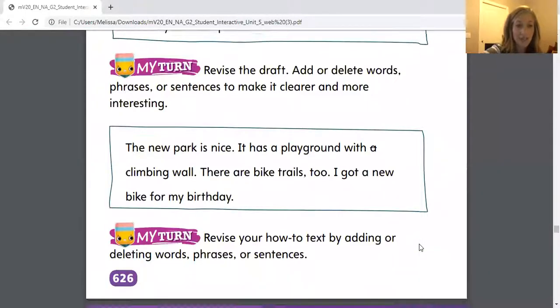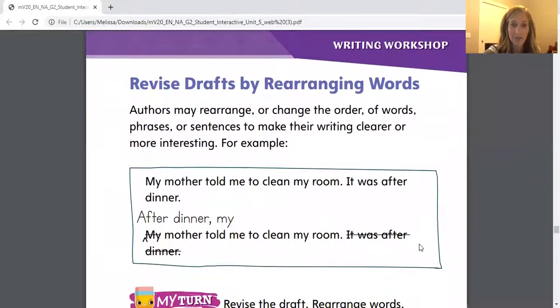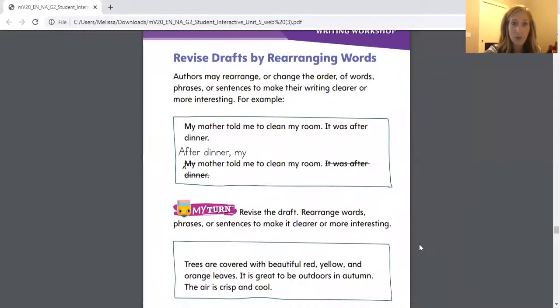All right, we have one more page that we'll be working on. It's the next page in our student interactive. Let's see if I can pull this up for you. All right, we're going to be moving on to page 627. And the last way that we can revise our draft that we'll be talking about today is by rearranging words. So sometimes we don't need to get rid of words. Sometimes we just need to move them around. Maybe you thought of a great idea and you wrote it at the end of your paragraph, but it makes more sense to be written in the beginning. That's fine too. Okay, let's go ahead and read.